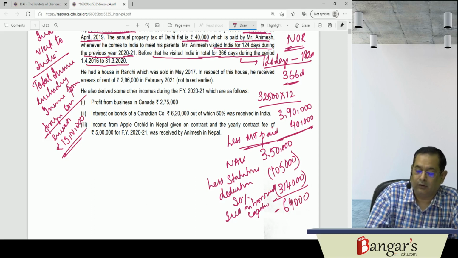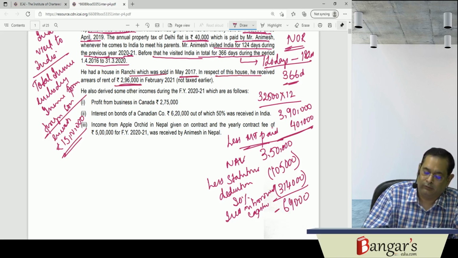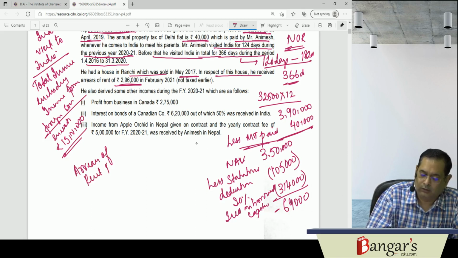Then he has a house in Ranchi which was sold in May 17. In respect of this house, he has received arrears of rent. So the arrears of rent received will be taxable. 2,96,000 less statutory deduction.